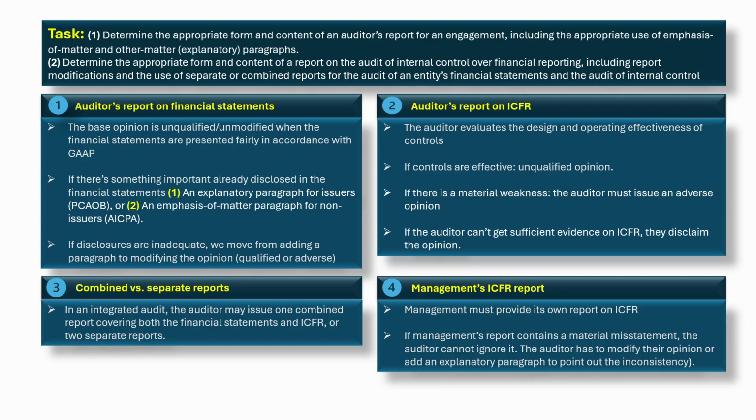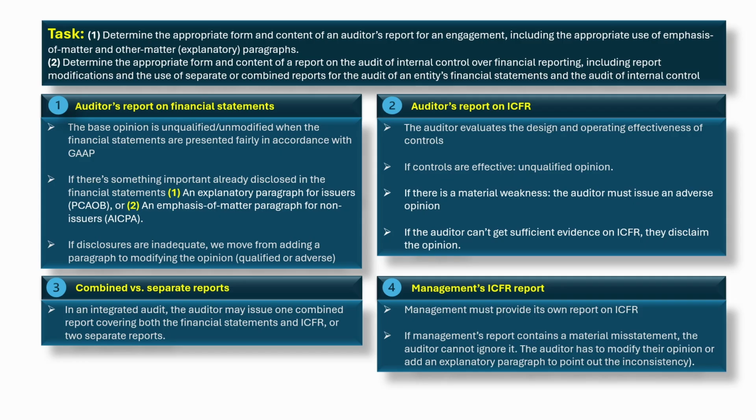3. Combined versus separate reports. In an integrated audit, the auditor may issue one combined report covering both the financial statements and ICFR, or two separate reports. Both are acceptable. It's a matter of presentation, not substance. 4. Management's ICFR report. Management must provide its own report on ICFR. If management's report contains a material misstatement, the auditor cannot ignore it. The auditor has to modify their opinion or add an explanatory paragraph to point out the inconsistency.